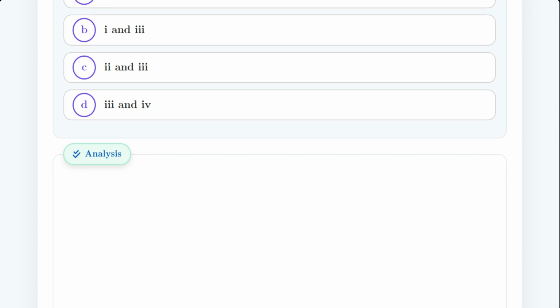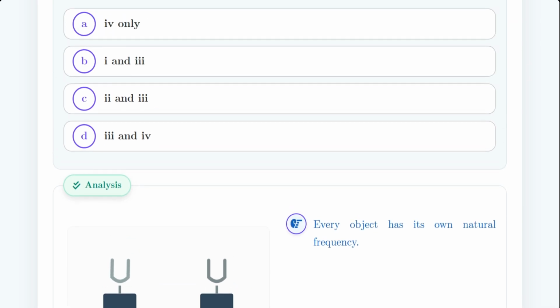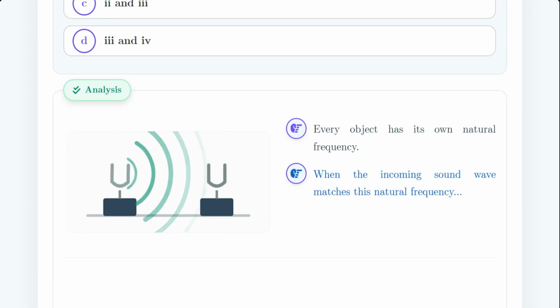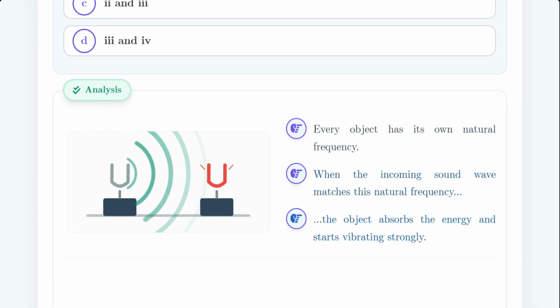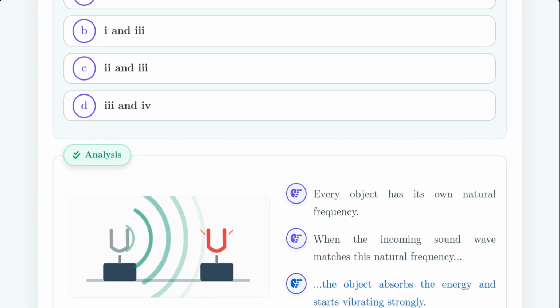Let's analyze the concepts step by step. It's very simple. First, let's visualize what actually happens when sound waves reach an object. Remember, every single object around us has its own natural frequency. Now, when the incoming sound wave perfectly matches this natural frequency, the object absorbs that energy and starts vibrating strongly.